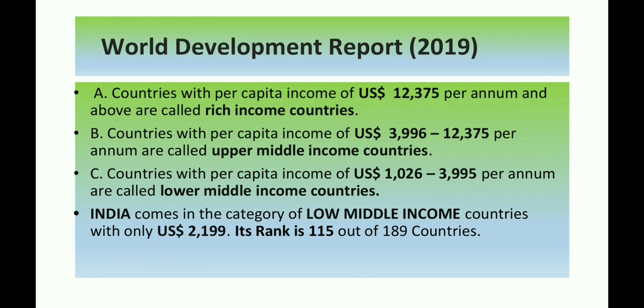And the countries whose per capita income is between 1,026 to 3,995 US dollar per annum, they are called lower middle income countries. And India comes in the category of lower middle income countries with only per capita income of 2,199 US dollar. And its rank is 115 out of 189 countries.